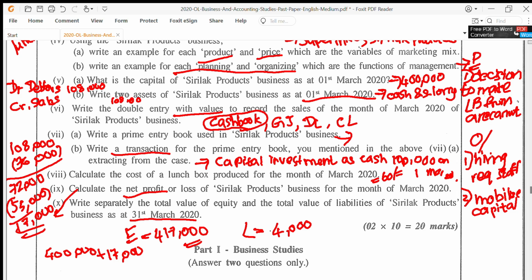We went through it in detail, and if you tackle the first question like this, the 20 marks is guaranteed for you.